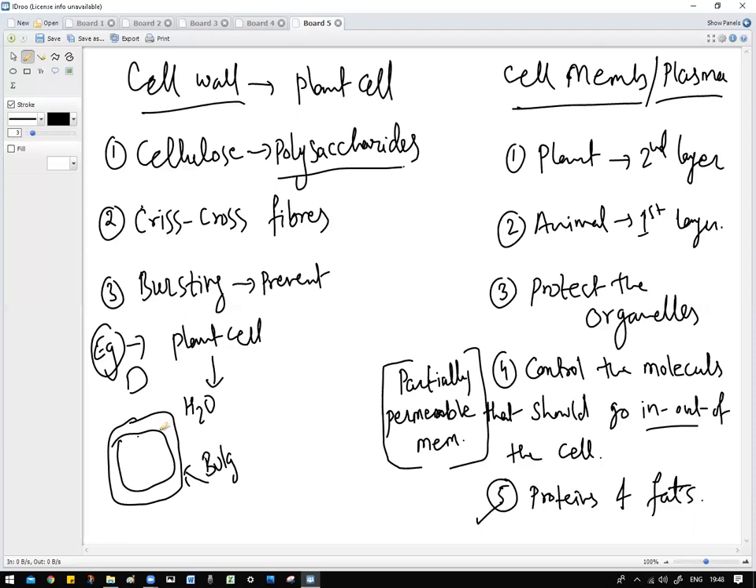Can you once again explain the crisscross fibers? The cell wall is present in the form of crisscross fibers like this. These crisscross fibers prevent the cell from bursting when we provide extra water, you will learn in the osmosis topic. When the cell absorbs more water, it just increases in size, but it never bursts. Due to which the plant cells are called fully permeable. That means they allow all the materials to go inside.